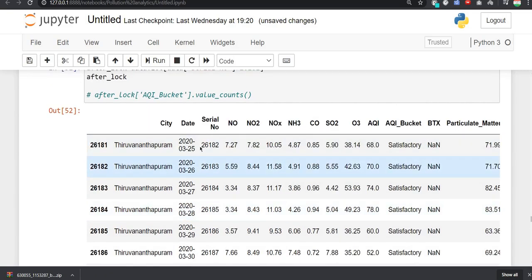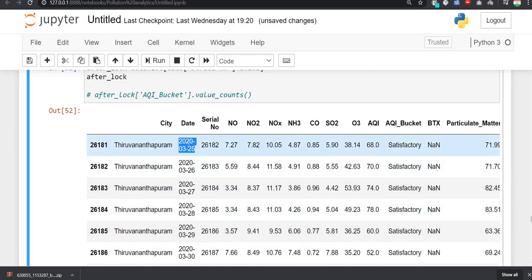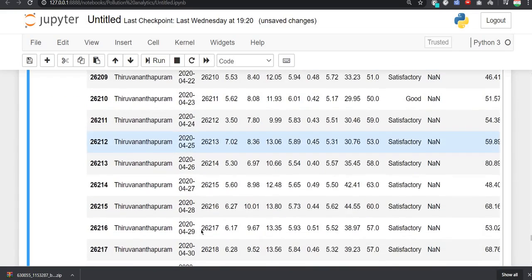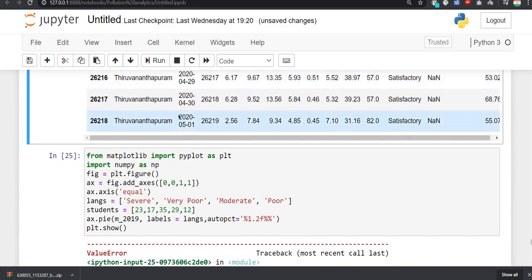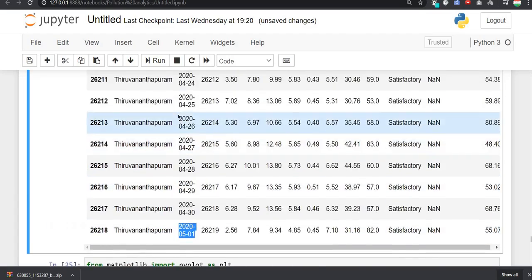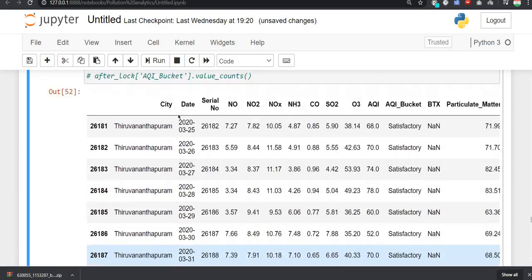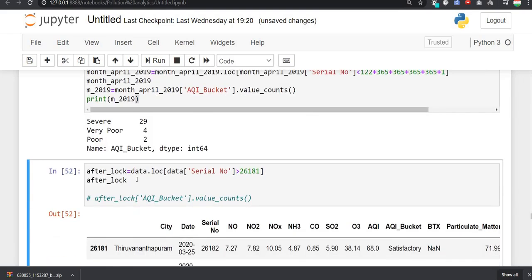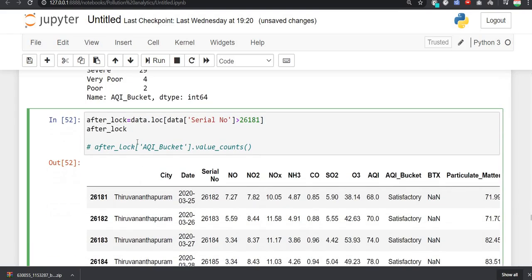So you can see it contains the values after lockdown, that is from 25th of March 2020, and it has all other values up to 1 May 2020. And we did the same thing for all the values for the years 2009, 2015, 2016, 2017 and 2018 to compare the values on the particular dates. So we have seen the values.